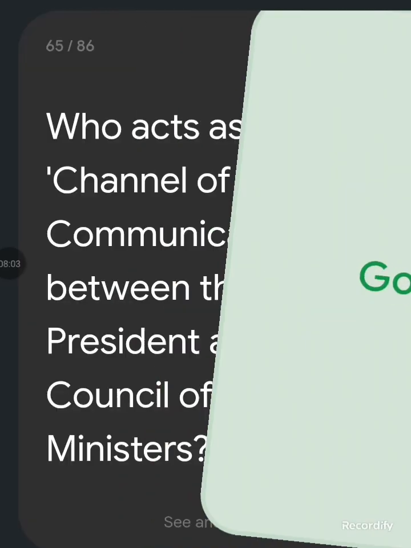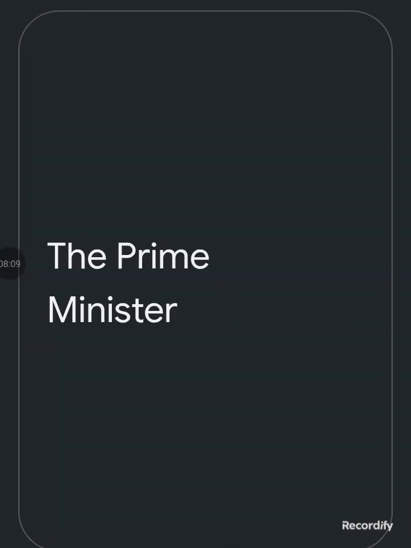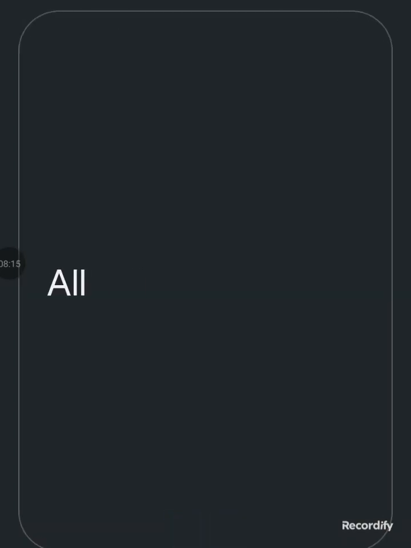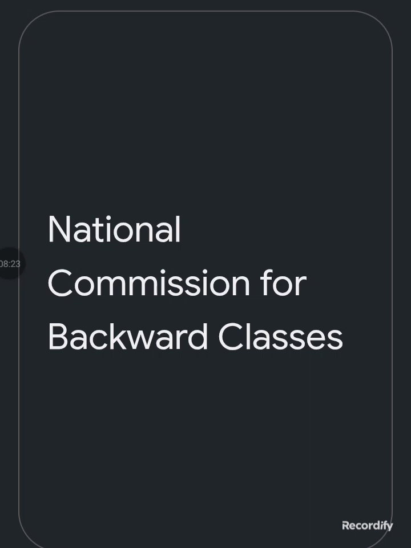Article 312. Who acts as the channel of communication between the President and the Council of Ministers? The Prime Minister. The Attorney General of India has the right of audience in all courts of India. Which commission was established to protect the interest of socially and educationally backward classes? National Commission for Backward Classes.